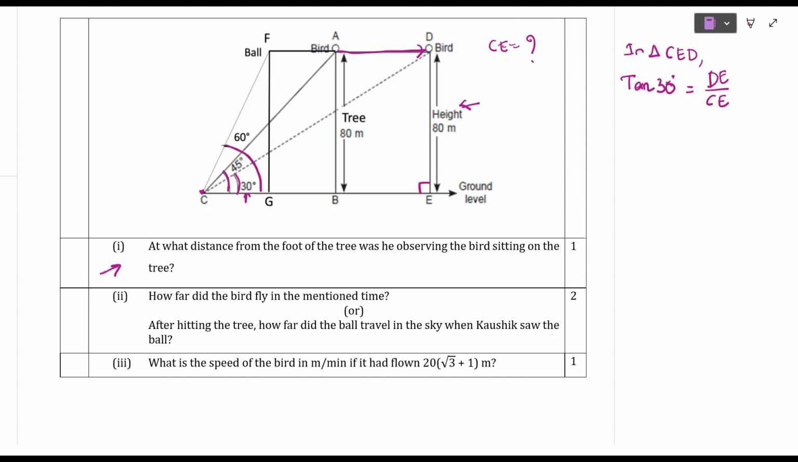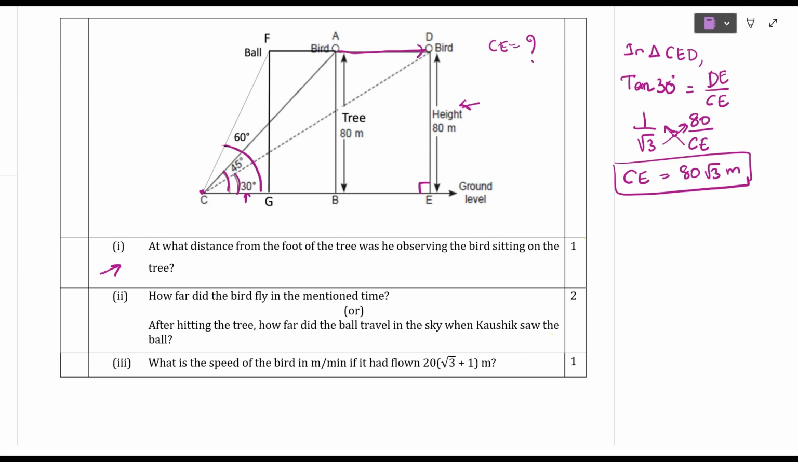Tan 30 equals 1 by root 3, that is equal to DE by CE. They have given DE as 80 meters. So now CE will be equal to, do cross multiplication in order to get the answer, 80 root 3 meters. Okay, this is what they have asked. CE is equal to 80 root 3 meters.